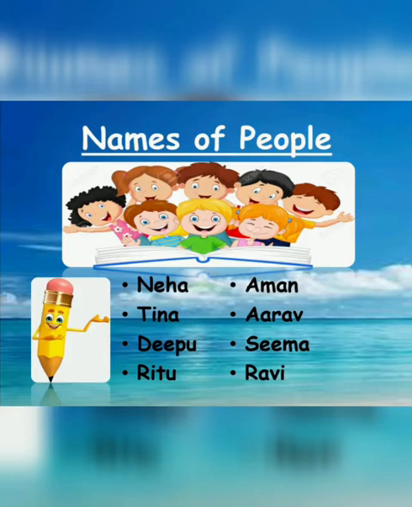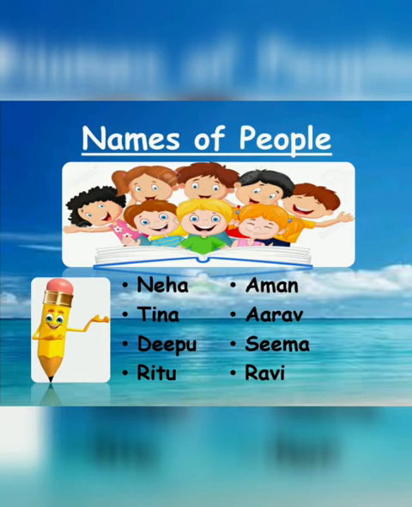Children, whenever and wherever any name comes in a sentence, the very first alphabet of the name has to be in capital. Okay? For example, here it is written Neha, right? So, N of Neha.